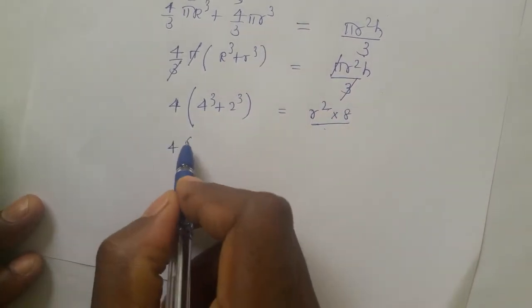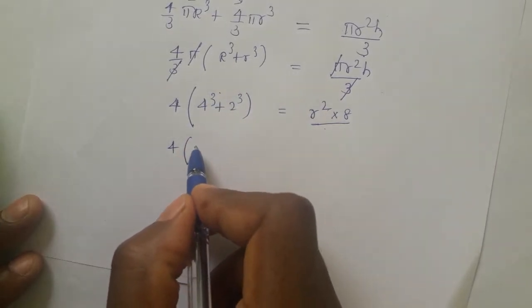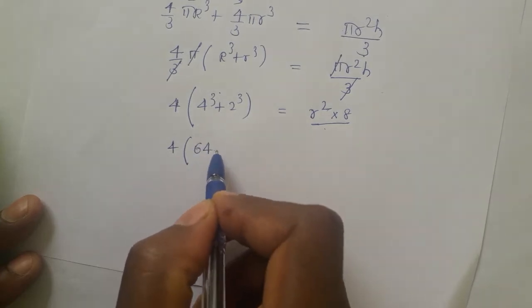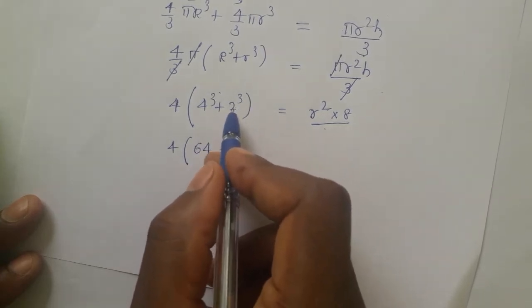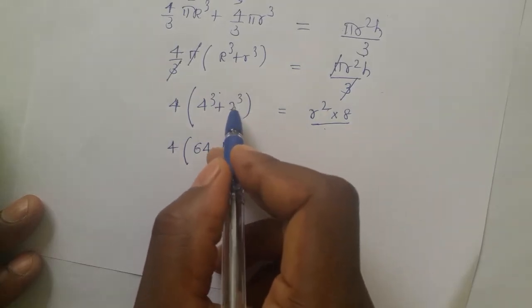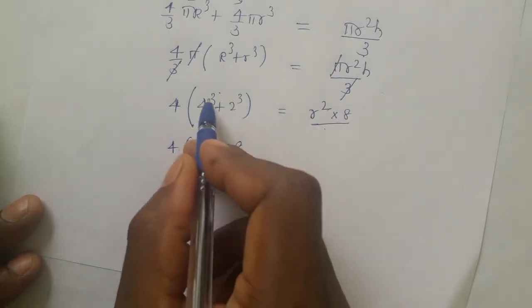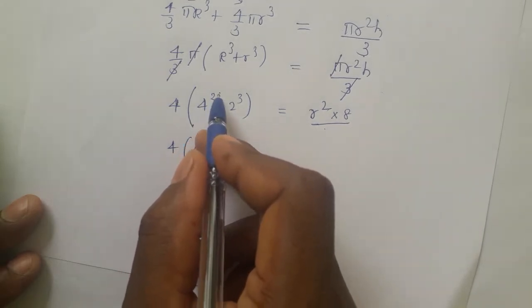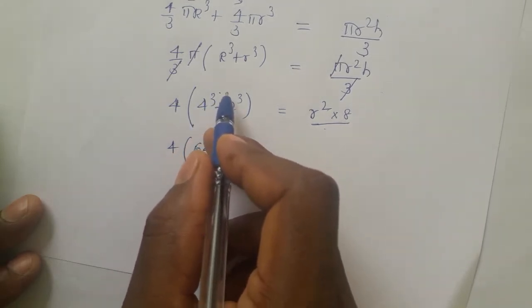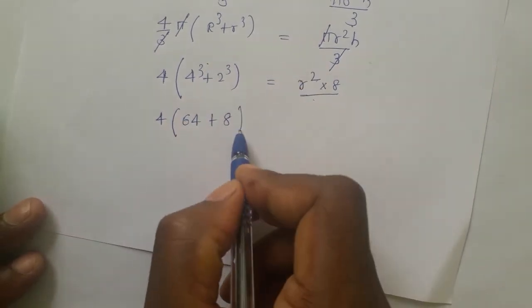Now here, 4 cube is how much? It is 4 into 4 into 4. So 4 into 4, 16. 16 4s are 64. Plus 2 into 2 into 2. 2 into 2, 4. 4 into 2, 8. 4 cube means 4 is multiplied 3 times. It is 64. Close the bracket.